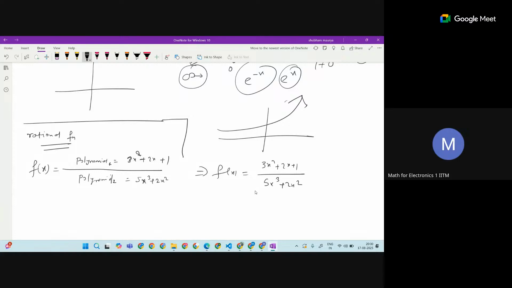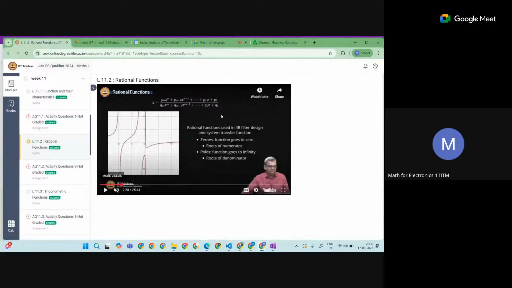So if you see the definition, the professor started saying the numerator is going to be a polynomial and the denominator is going to be a different polynomial, maybe of the same degree, different degree, or lesser than or greater than. It depends on how it could be. Means there could be a difference in the power or maybe the same also. It doesn't matter. The important thing is that the numerator and denominator are going to be polynomials.